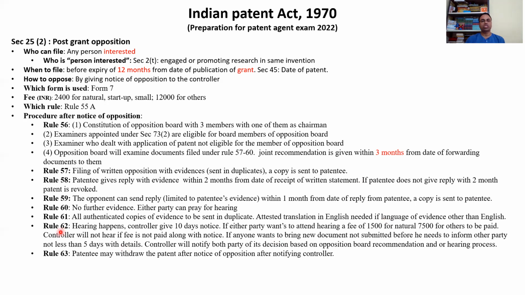Okay. Rule 62, hearing happens. So hearing will start, and the controller will give 10 days notice. So he will give a date of 10 days. So he will give 10 days time period to join. And if either party wants to attend the hearing, okay, the controller will say, yes, I am ready for hearing. You pray for hearing, and the controller fixes the hearing. You can attend the hearing only if you pay the fee. So what is the fee? 1,500 for a natural person and 7,500 for others to be paid.